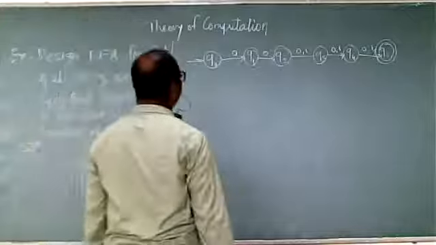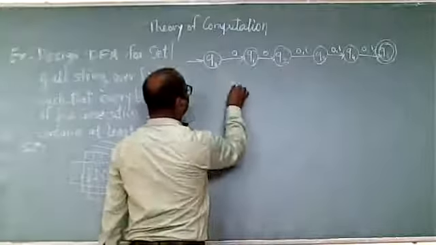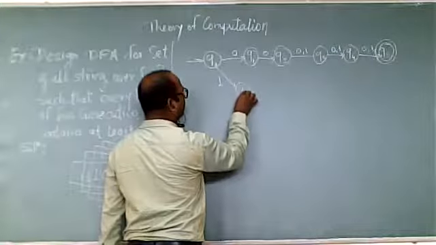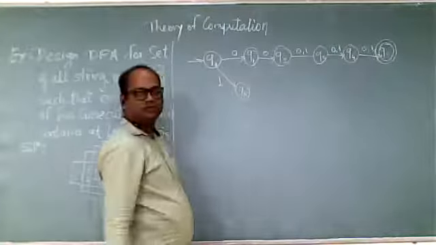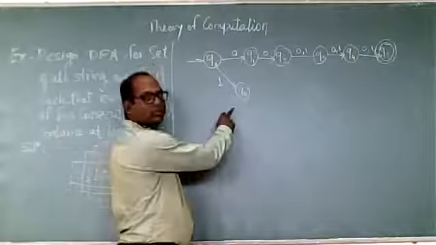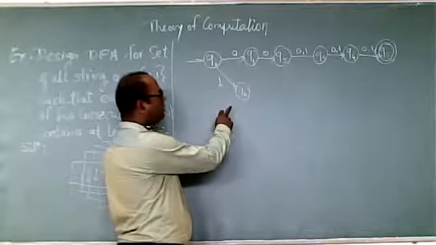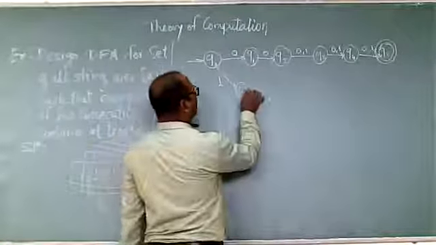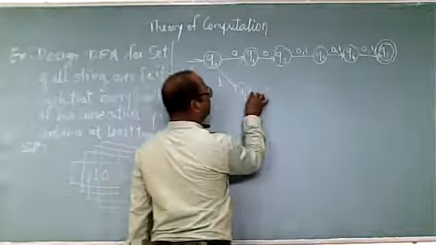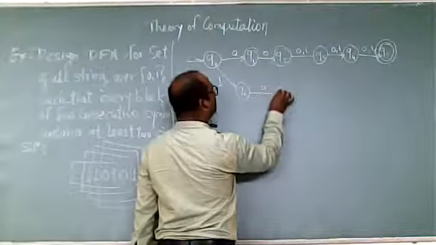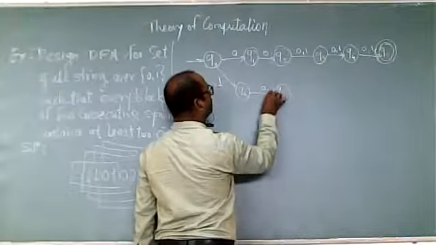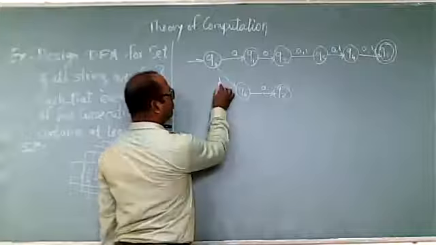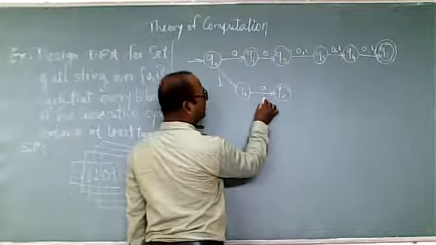Now, if at Q0 someone enters the input 1, we make the transition to Q6. The first symbol is 1, so we require at least two zeros. So on 0 we move to Q7, which is 1 0, two alphabets.